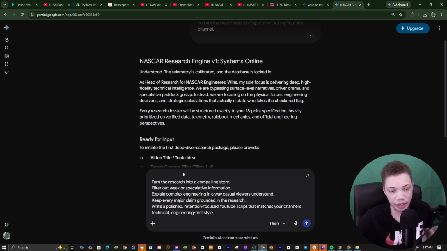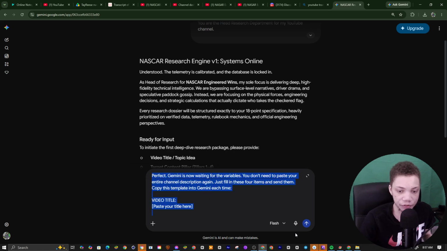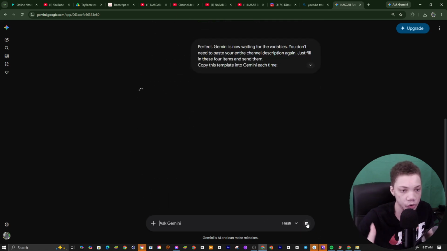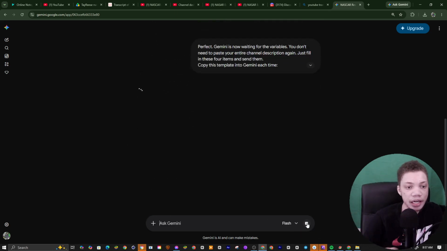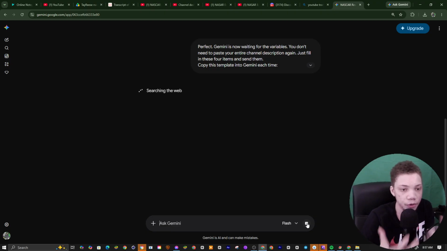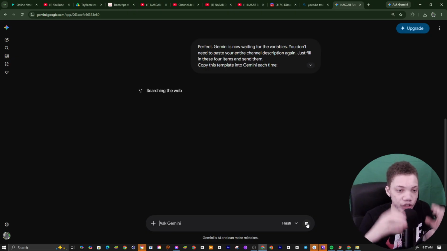Once we paste all this data here, basically what we just did is we fed this to AI. So AI is going to go to Google, search through articles, and give us back all the data it pulls from the web. And we're going to give that back to ChatGPT, so that ChatGPT can write us a high quality script. And this is how you boost your chances of going viral.